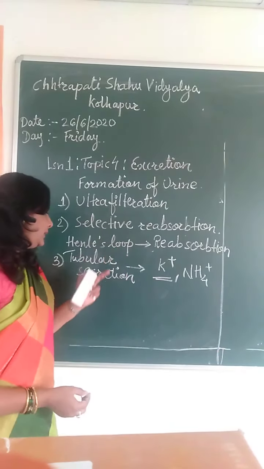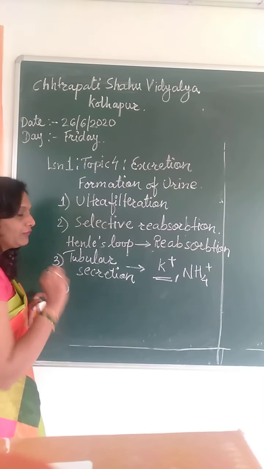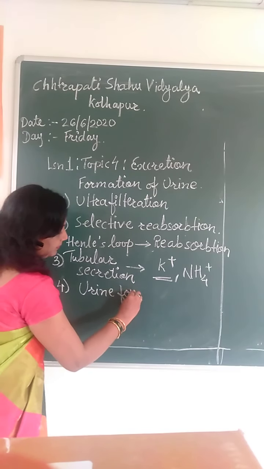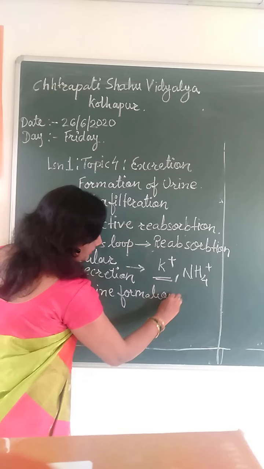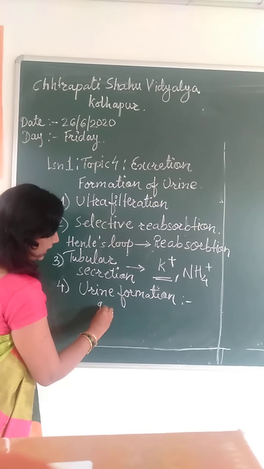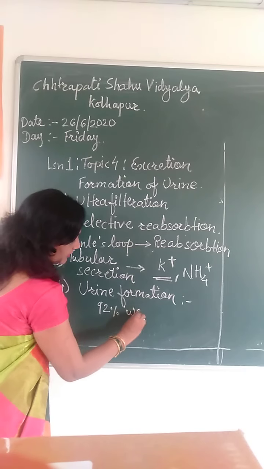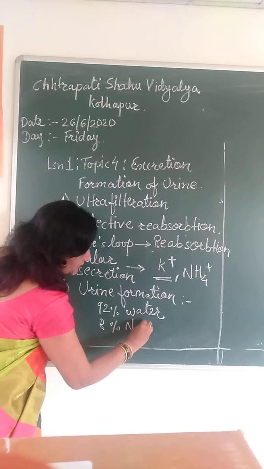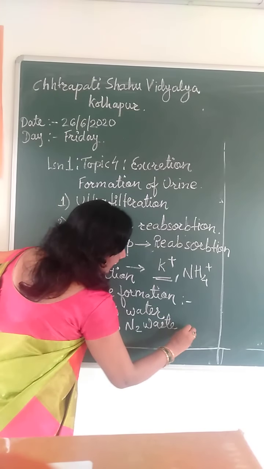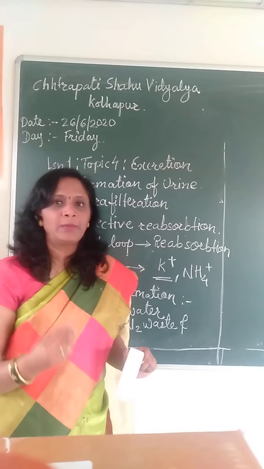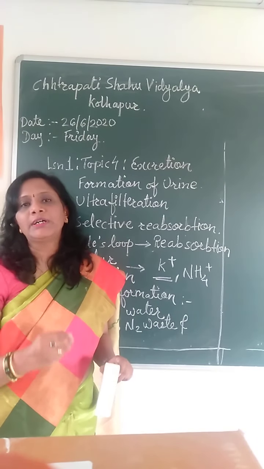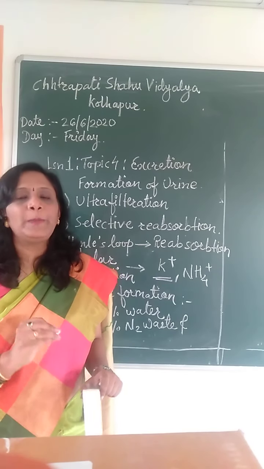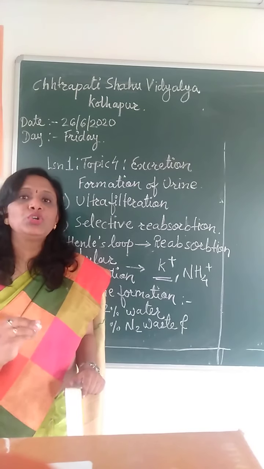So these three processes are there, and then after that the urine is formed, which contains nearly 92% water and the remaining 8% nitrogenous waste and some amount of protein, some amount of sugars, and one very important pigment called urochrome.